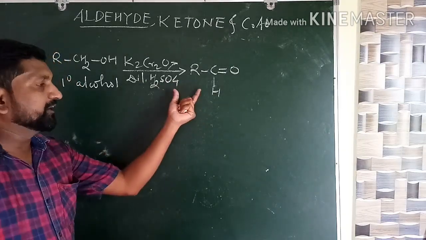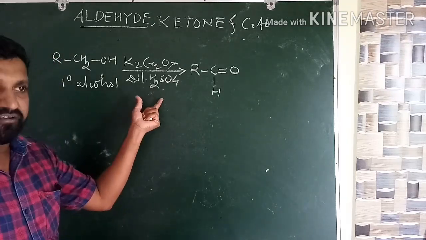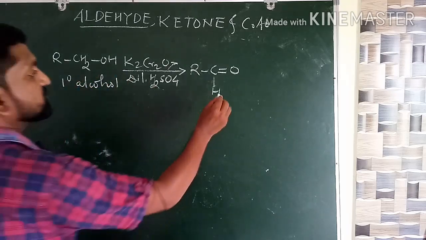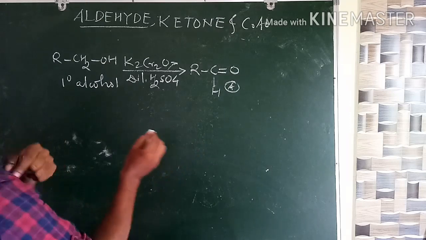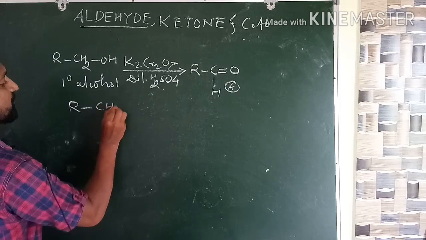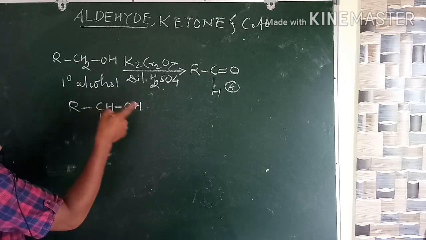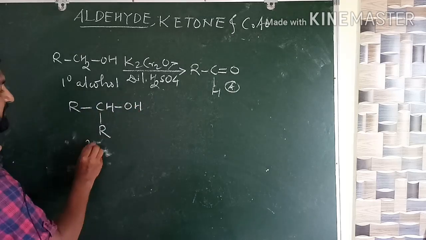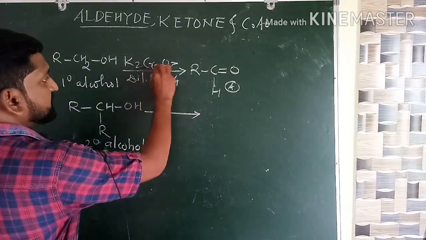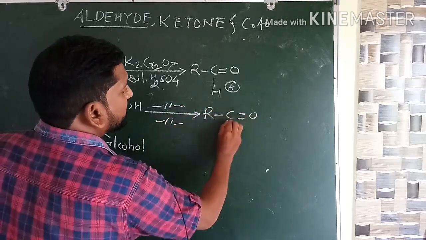So how to define aldehyde? Aldehydes are the first oxidation product of the primary alcohol. Similarly, we can go for the ketone. Ketones are nothing but the first oxidation product of the secondary alcohol. See here, this is the secondary carbon atom to which the OH group is attached. It is called a 2-degree alcohol. Under the same condition, K2Cr2O7, we will get R, C double bond O and here R.